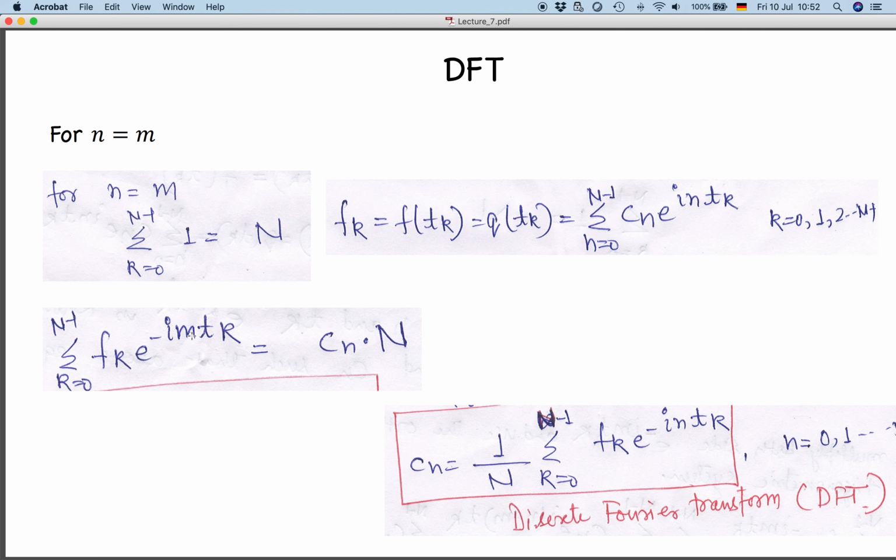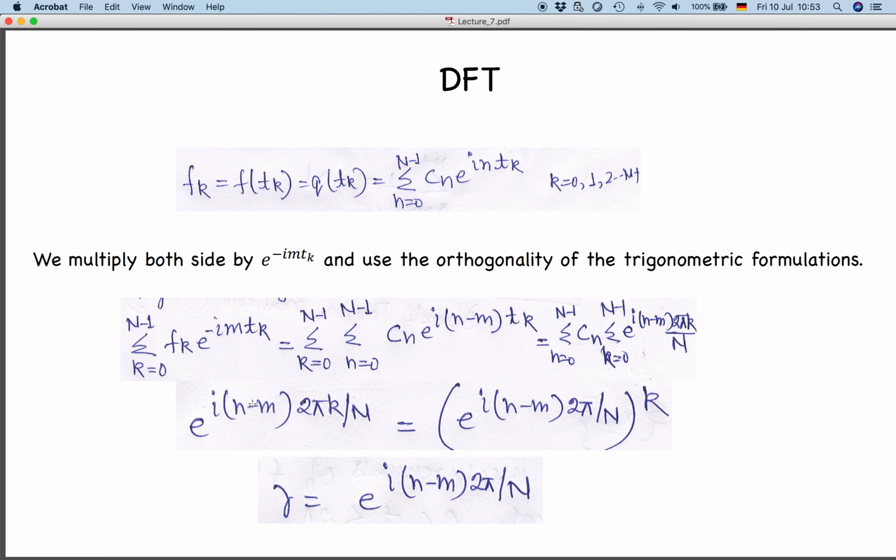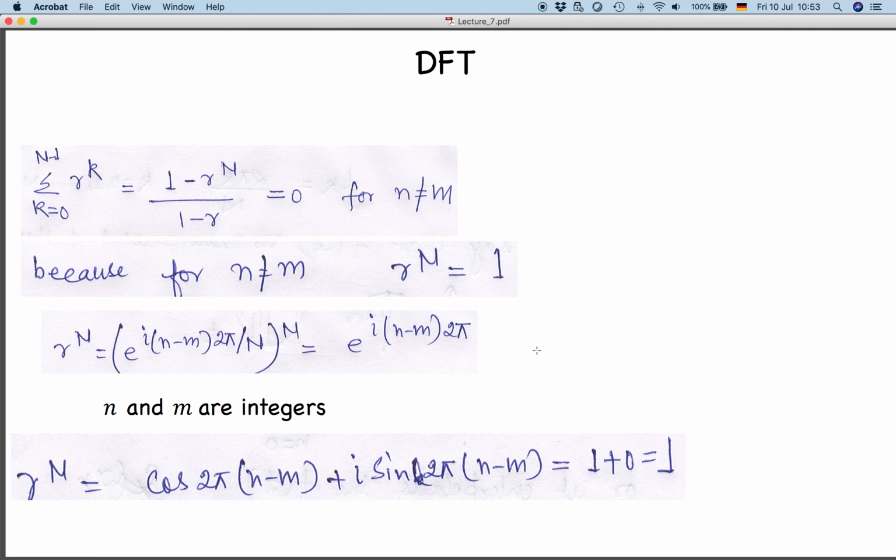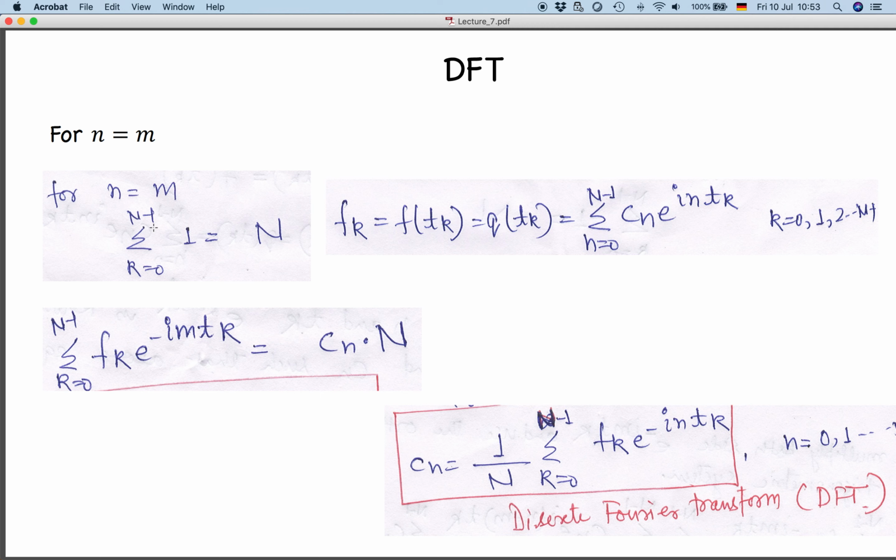For the case when n is equal to m, what will happen is that e to the power 0 is 1, so essentially you are summing 1 from 0 to n minus 1. You are summing 1 n times, so it will be just n. So for the case of n equal to m, the sum will be n.